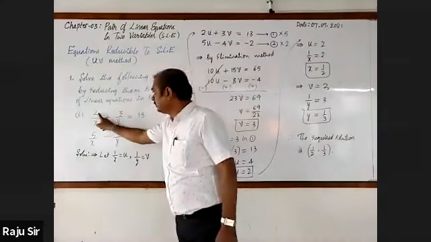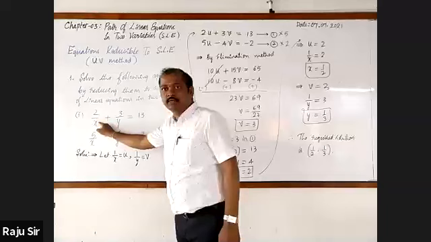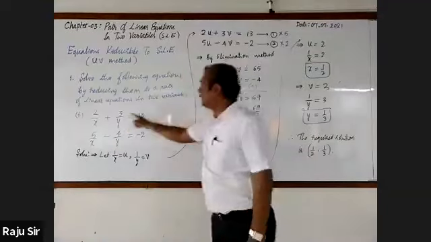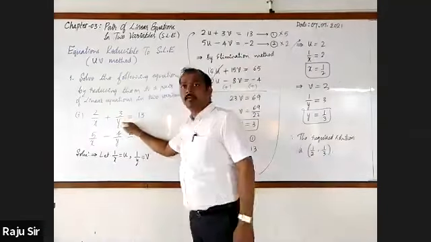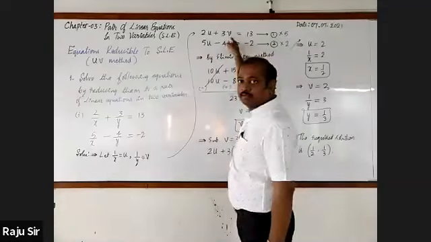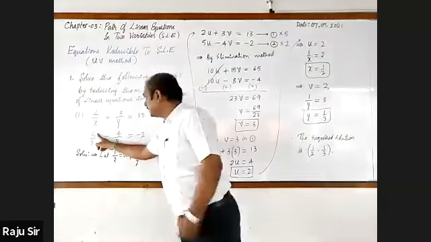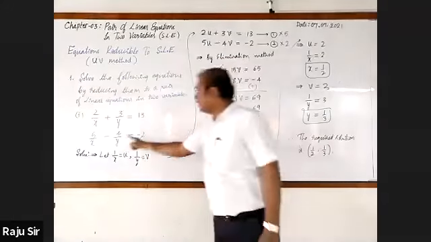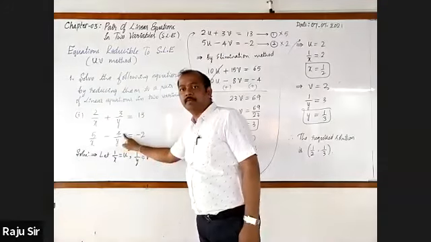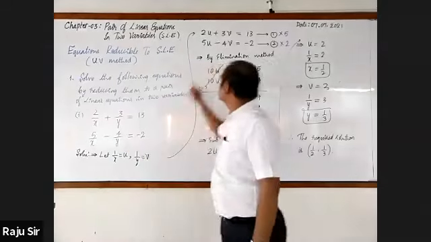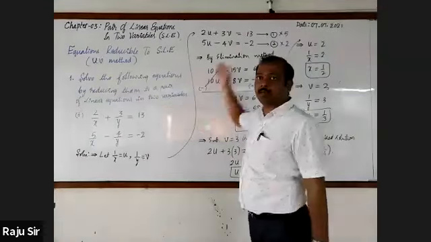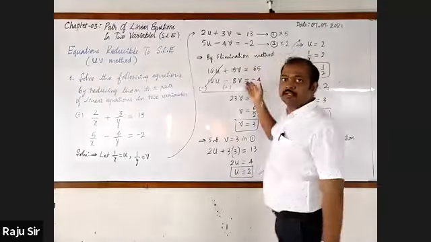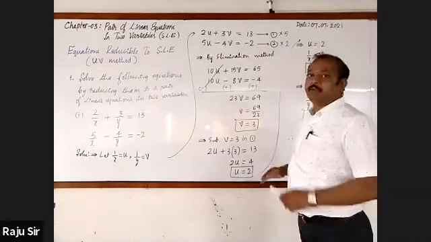Here, the first term is 2 into 1/x, which is 2u. The second term is 3 into 1/y, which is 3v. That's equal to 13. Next, 5 into 1/x is 5u. Minus 4 into 1/y, where 1/y is v, so 4v. That's equal to minus 2. Now you can solve this by the elimination method.